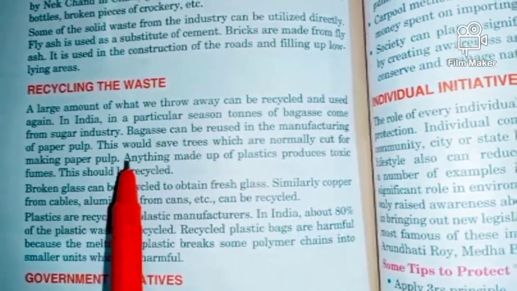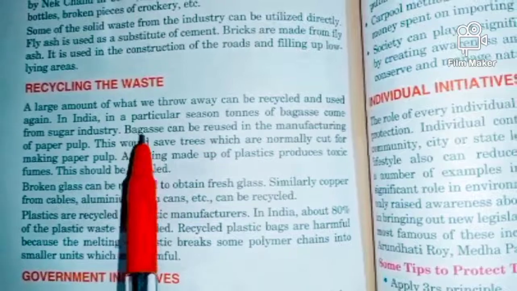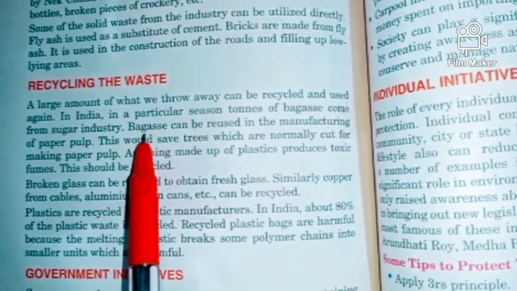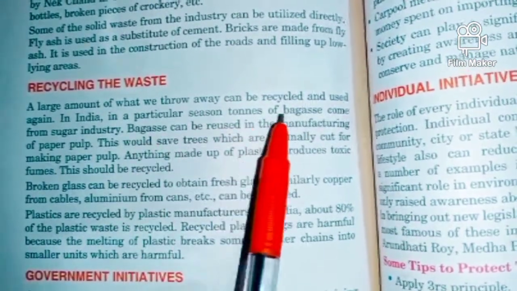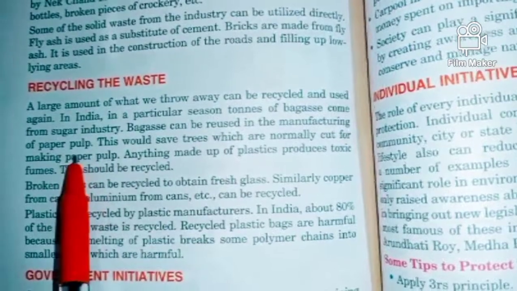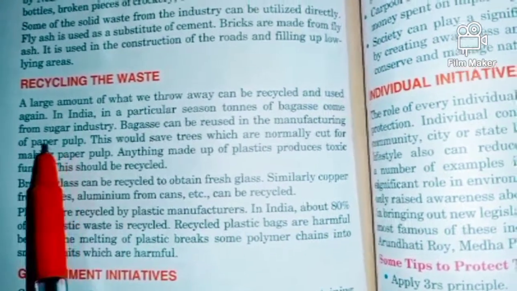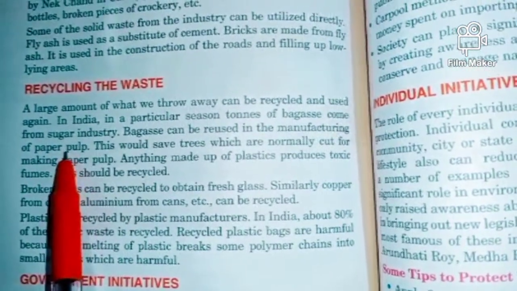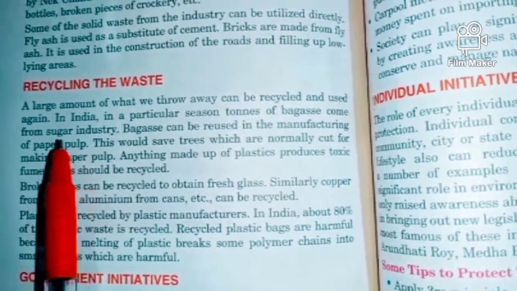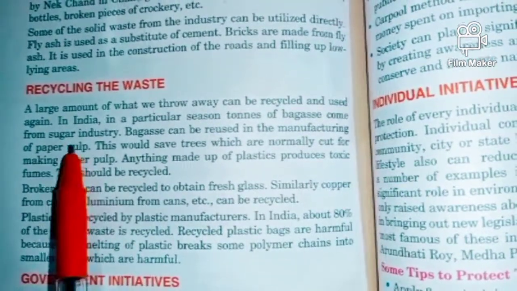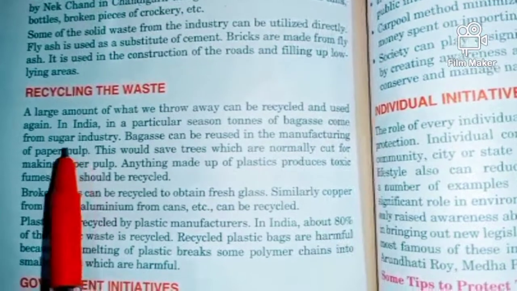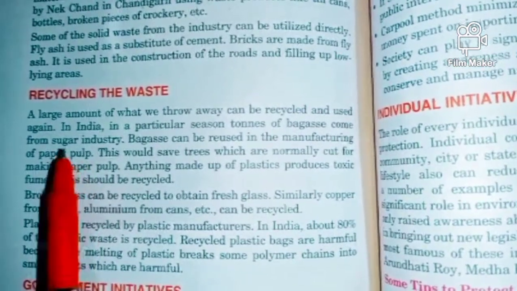during those three to four months. This bagasse is actually waste, and we can recycle it to make paper pulp, which is very helpful in making new paper. We can make cardboards, other papers, foils, and wrapping papers, and that is really helpful.